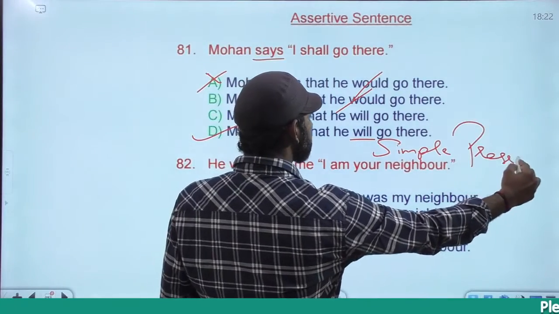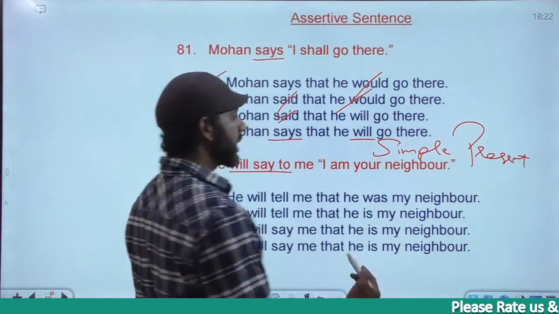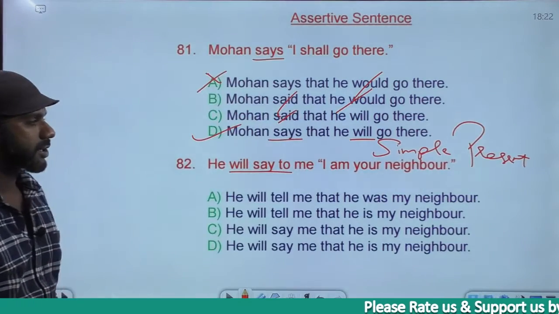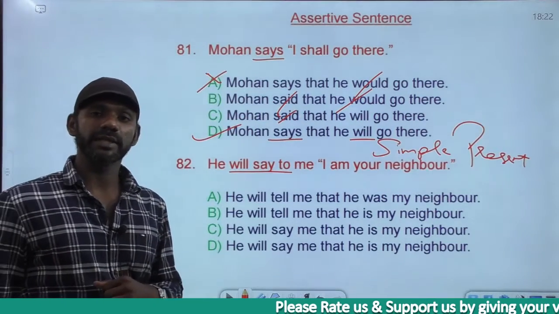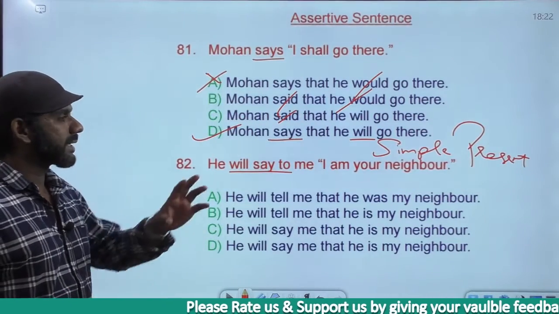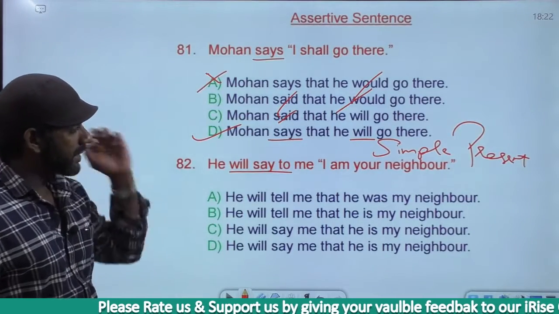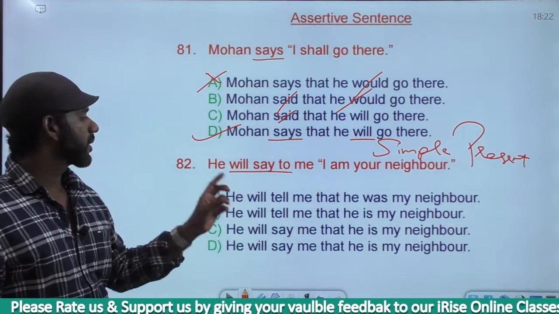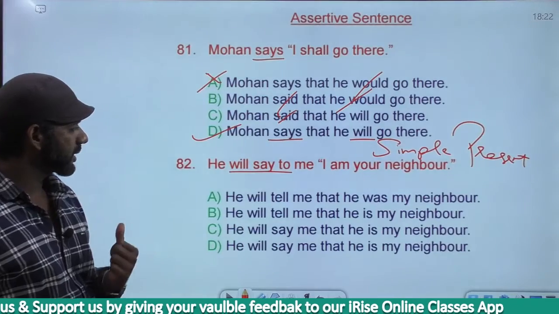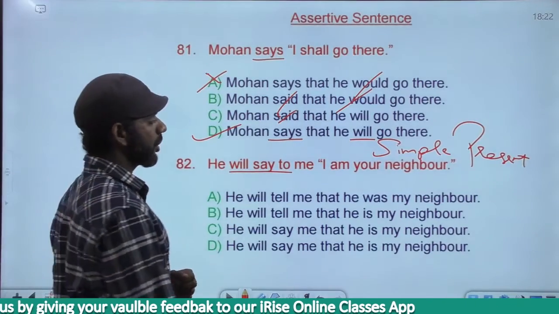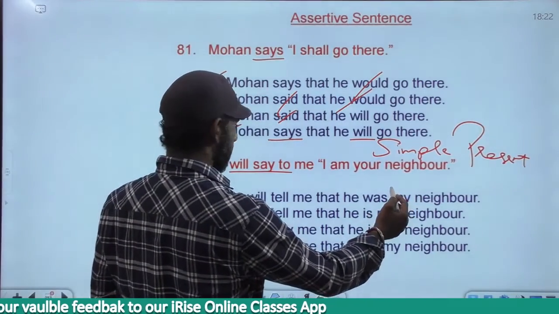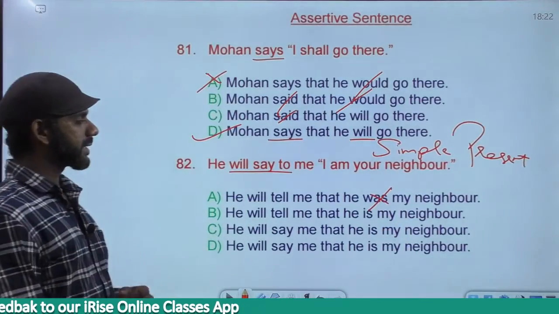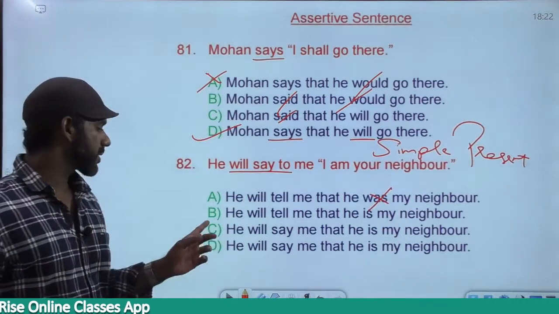Am comes only in the present tense. No ing, not continuous, not perfect continuous. No has or have plus B3, not present perfect. The only category left is simple present, and simple present must remain the same because here the reporting verb is in the future tense. Based on that, option A is eliminated. A says was. Fine. Come to option B.